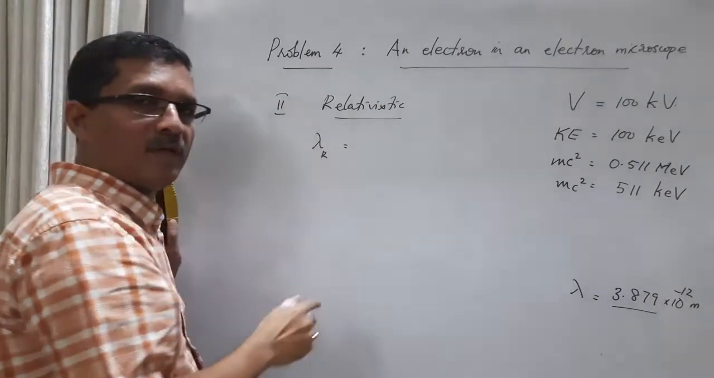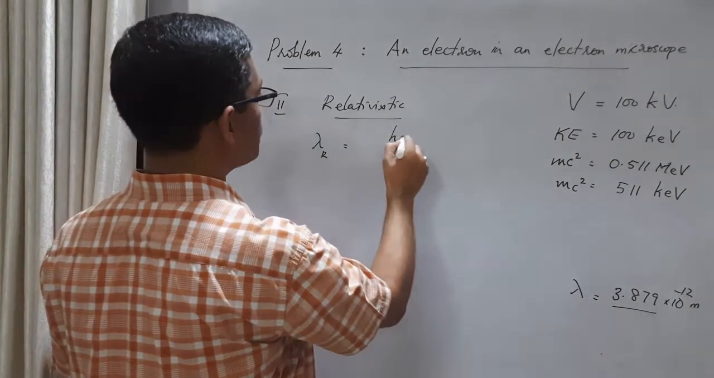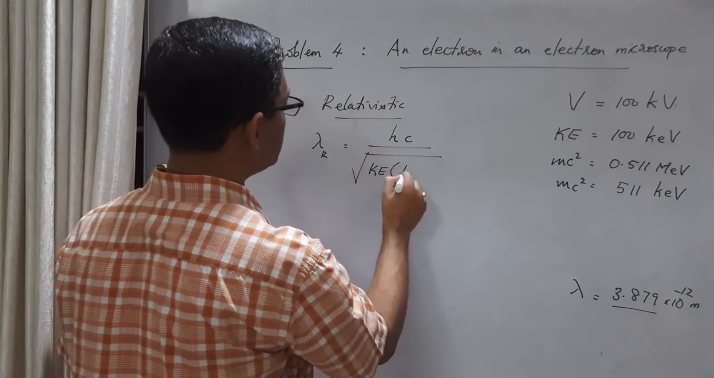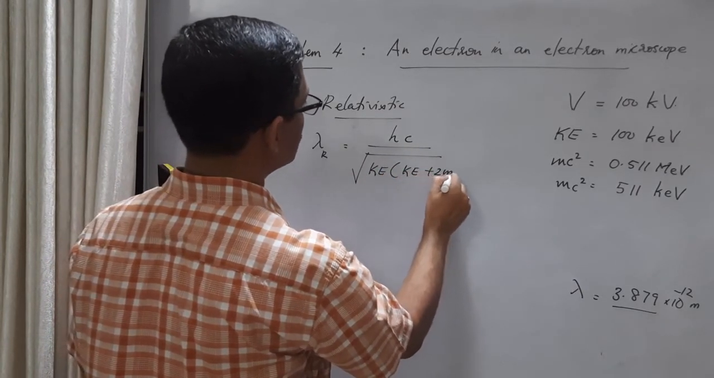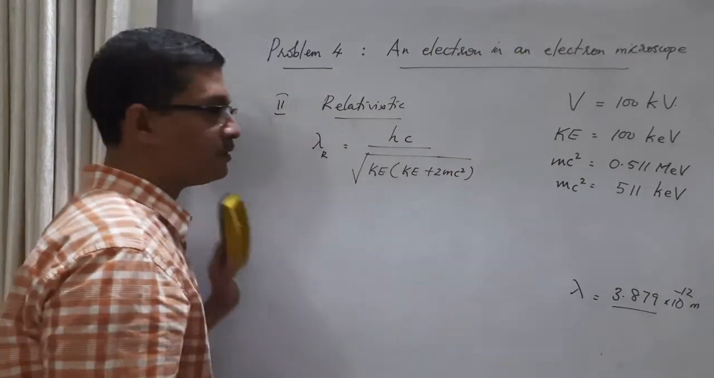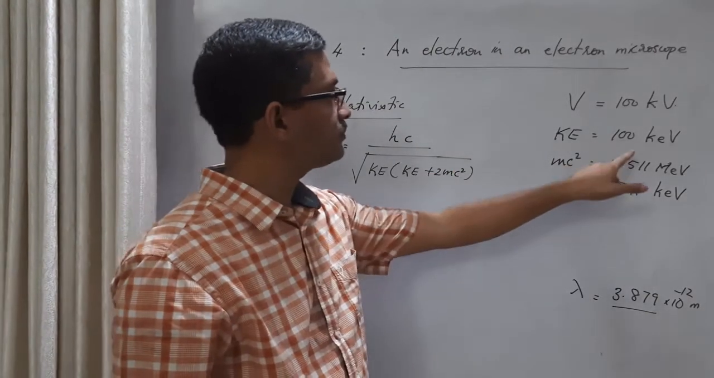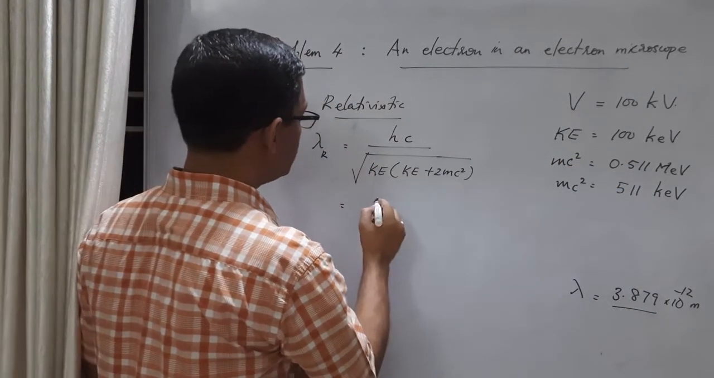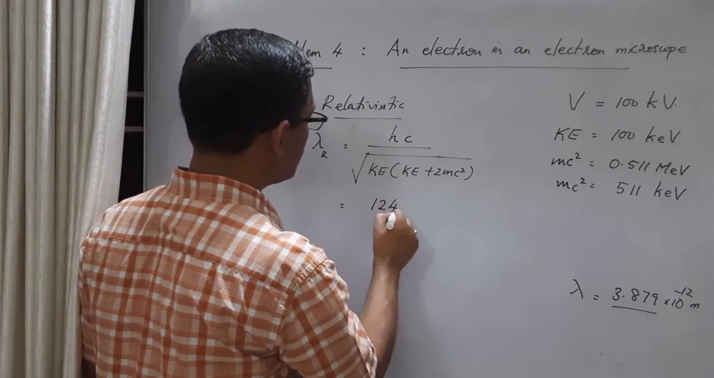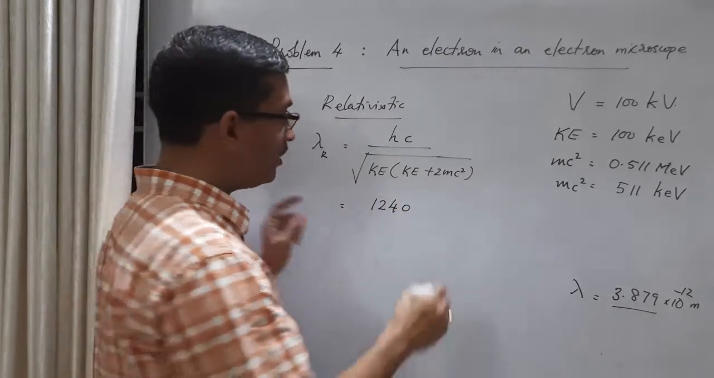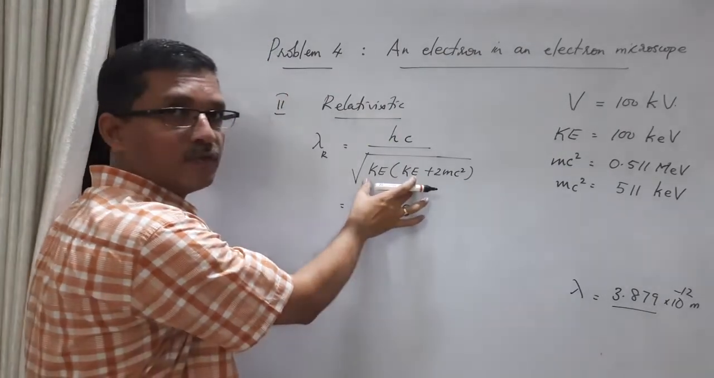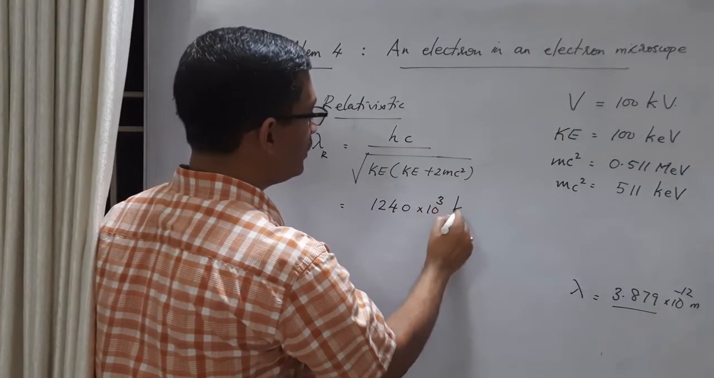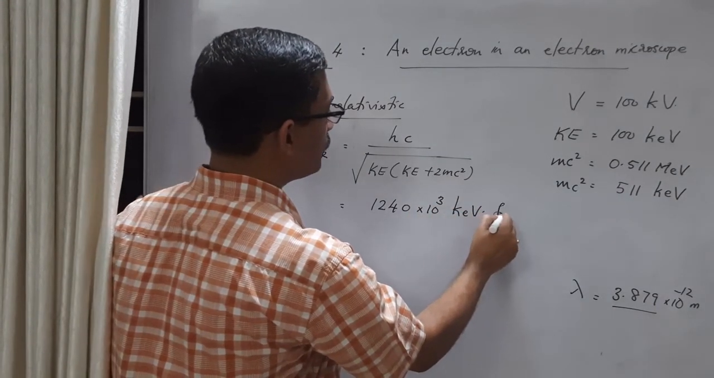Earlier we obtained an expression for relativistic lambda: hc divided by the square root of kinetic energy into kinetic energy plus 2 times rest energy. What is the kinetic energy? 100 keV. So we can do this calculation. hc is 1240 MeV Fermi. But since I am going to substitute in terms of keV, let us write the numerator also in terms of keV. So 10 raised to 3 keV femtometer.